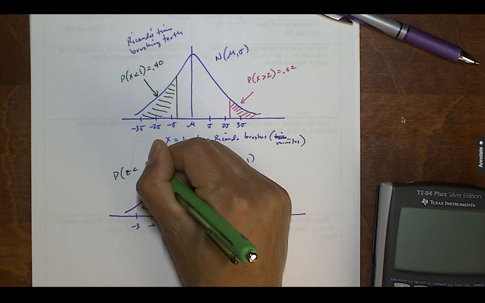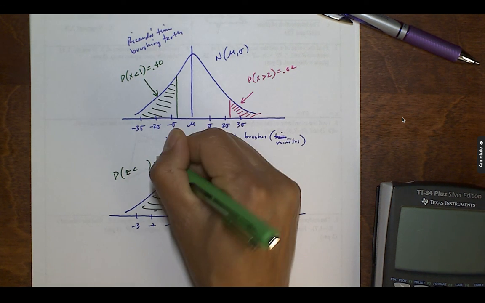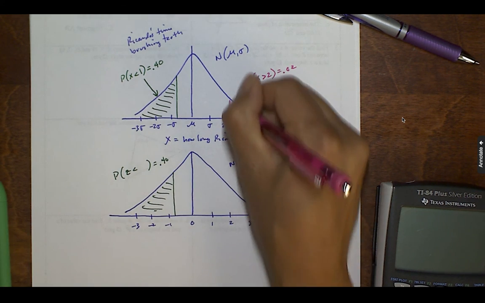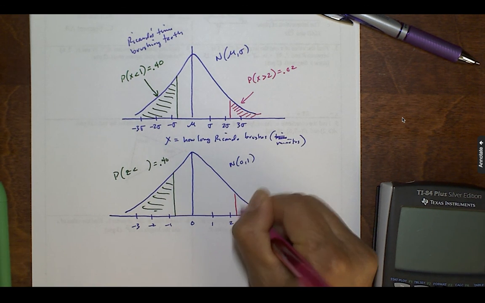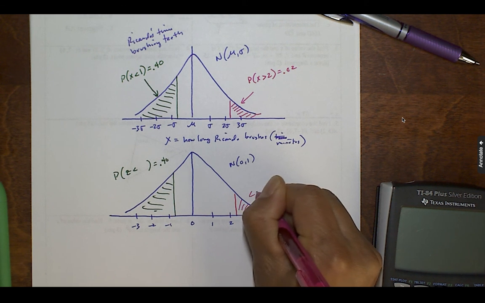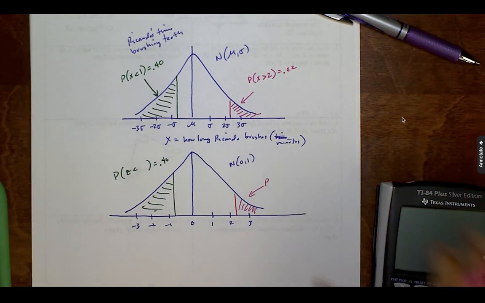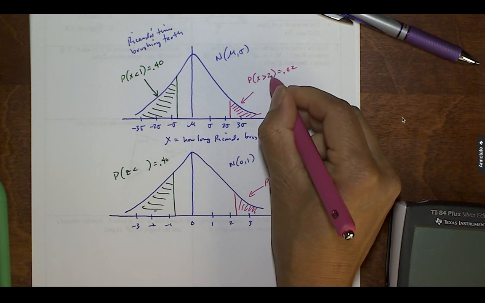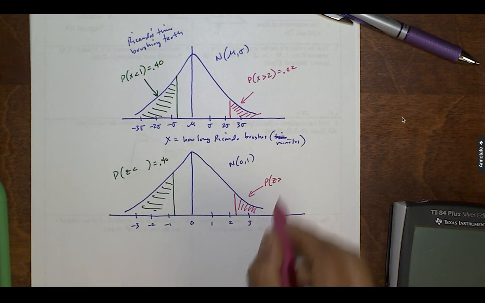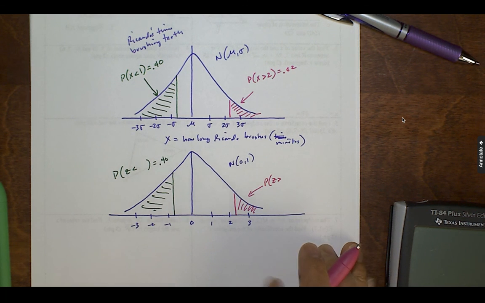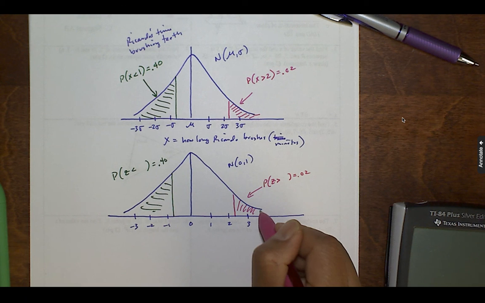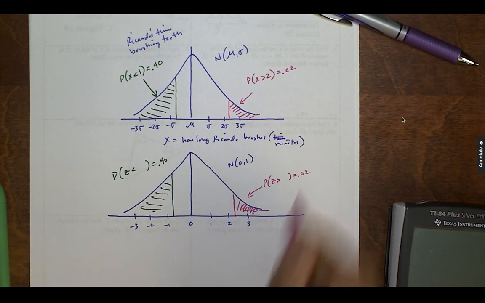I don't know what, but I know that it's still 40% of all the data, right? And this is now the probability that z is greater than, well, 2 is an x value because it's 2 minutes. What's the z-score that goes with 2? I don't know yet, but I know that the cumulative density to the right of this is 0.02.